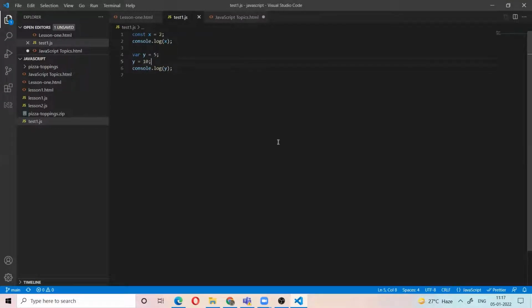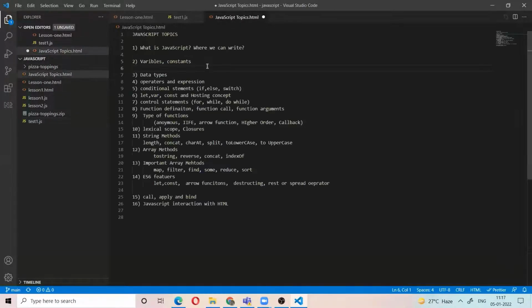What's the difference between the constant and variable? For the constant, we need to assign only one value. We cannot assign another value. But in the variable, we can assign multiple values. That is the difference between the variable and constant. I think you understand what is the variable and what is the constant.